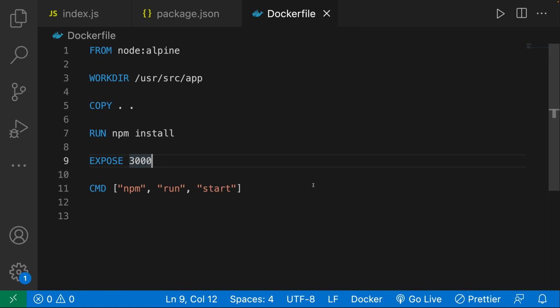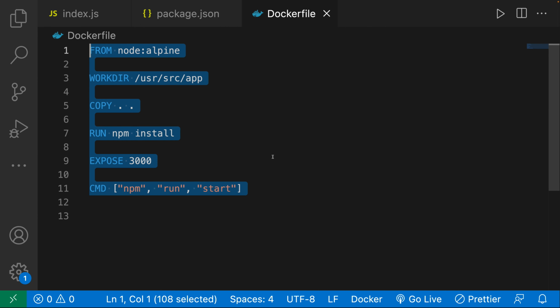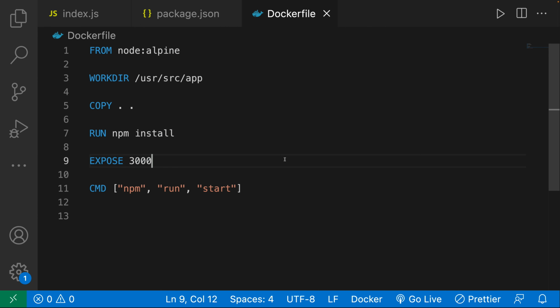In the last video, we have created this wonderful Docker file. However, we do not understand what any of these instructions mean. So in this video and the next few videos, that is exactly what we are going to do. We're going to go through line by line to understand exactly what each instruction is doing. And we're going to start with this line over here: from node:alpine.